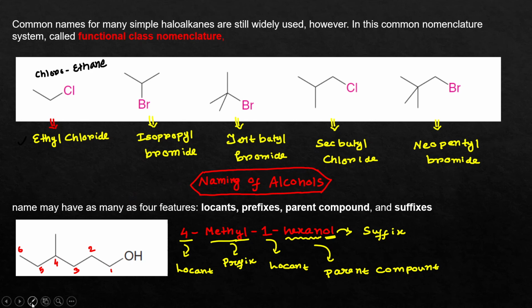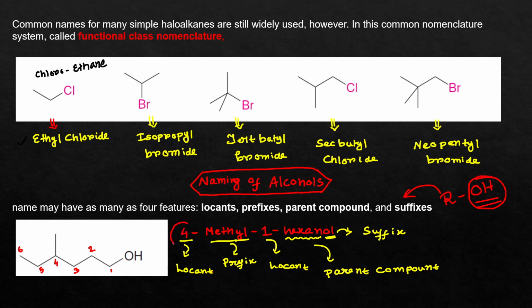Okay. Now I will come to the naming of alcohol. So what is alcohol? The general formula of alcohol is ROH. So it should have one hydroxyl group that is attached with the alkyl group, and this is called the alcohol. Okay, so the nomenclature of alcohol consists of 4 parts.